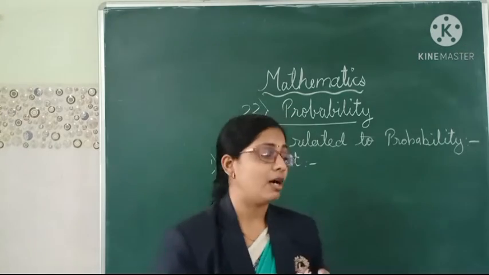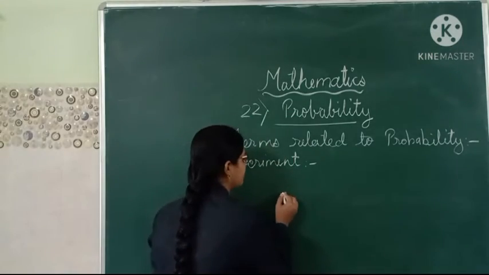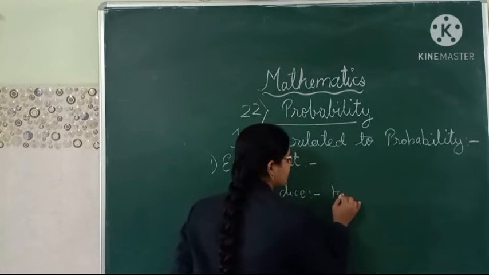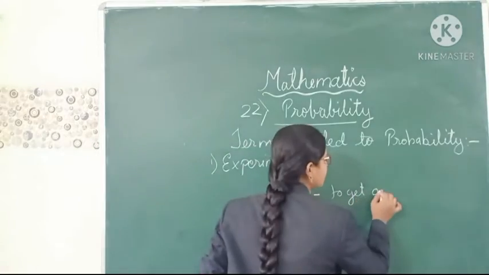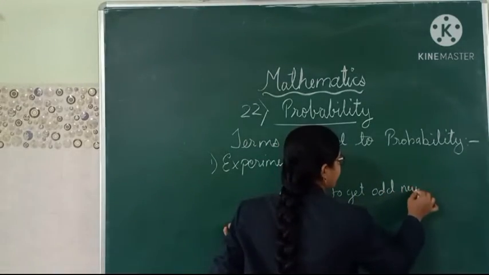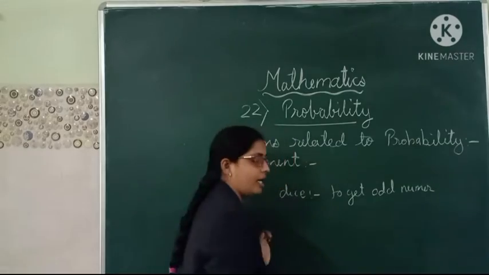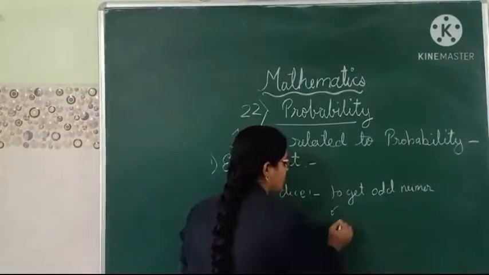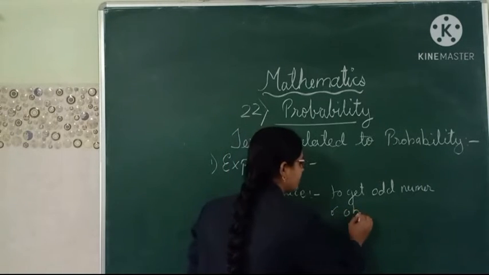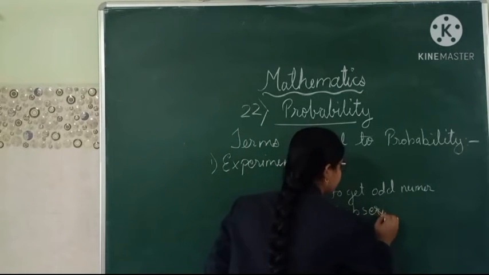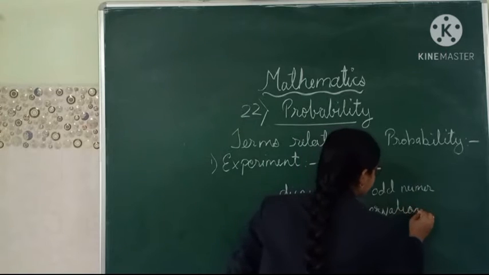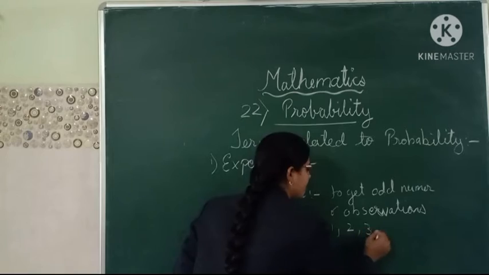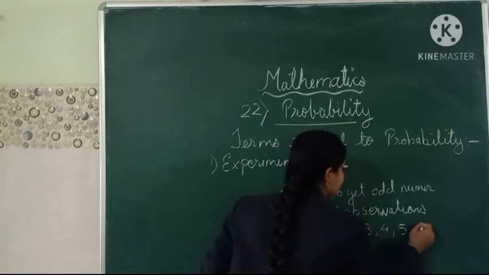So what will be the outcome when we are throwing a dice to get an odd number? And we know how many observations there will be: 6 observations. So in those 6 observations, what are the possibilities? 1, 2, 3, 4, 5, 6.